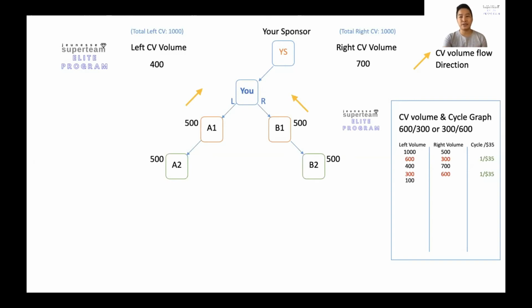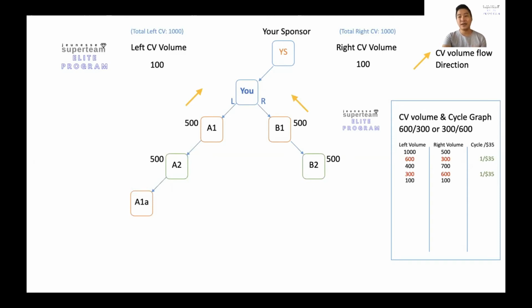So what happens is the points will be deducted, and the left-hand side volume decreases to 100 points now. The changes take place simultaneously. Same thing, minus 600 points, you're left with 100 points. So now imagine left and right, you only have 100 points left. And you start to enroll more people, and you decide to place this person on the left-hand side.